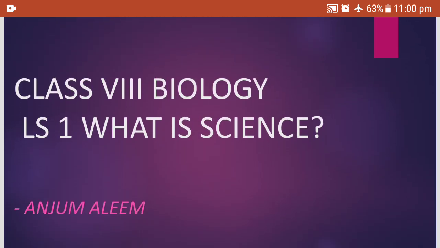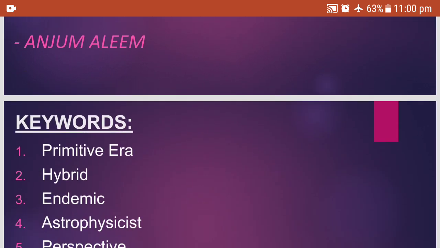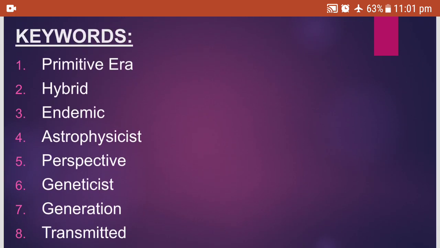Children, we have done with the first lesson, What is Science? Today, we are going to do the recapitulation of the keywords and also the key points. I want you all to learn the spellings correctly and the correct pronunciation as well as the meaning. Number 1, primitive era. Primitive era, that is early age.